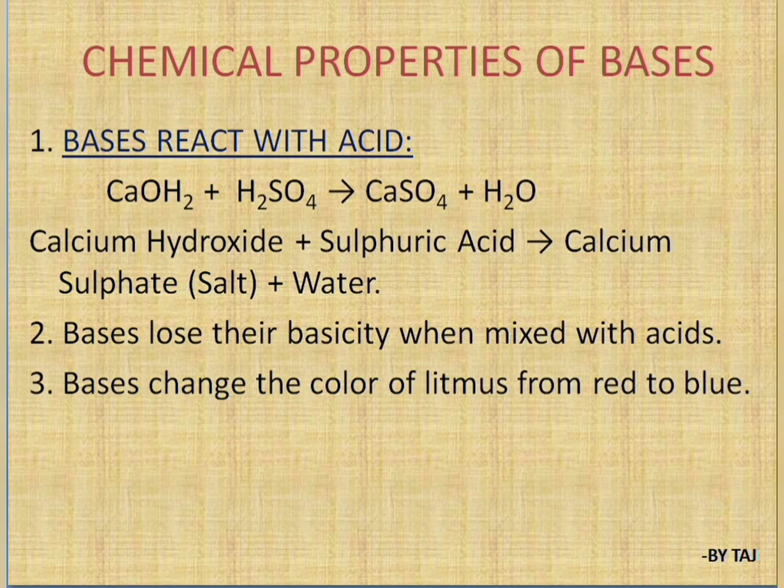Coming to the chemical properties of a base, the first property is that bases react with acids. When a base reacts with an acid, it forms a salt and water. For example, calcium hydroxide reacts with H2SO4, sulfuric acid, to give calcium sulfate, that is the salt, plus water. Second, bases lose their basicity when mixed with an acid because they neutralize the acid. Bases change the color of litmus from red to blue.